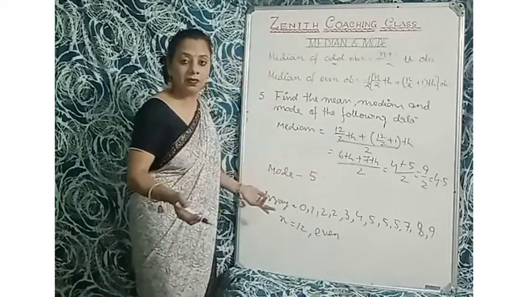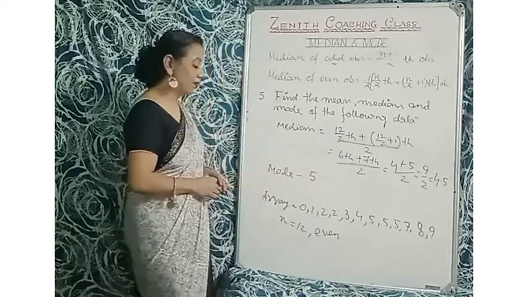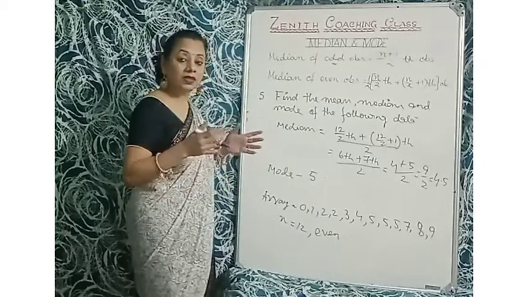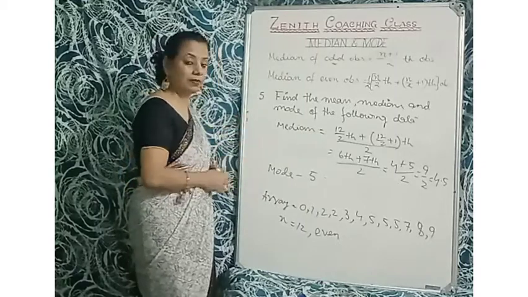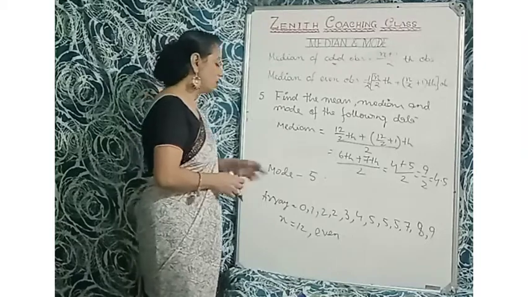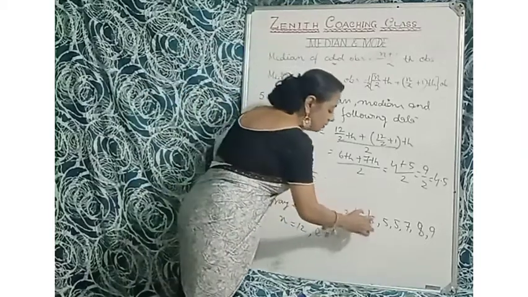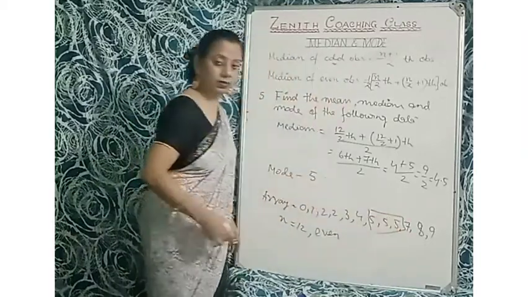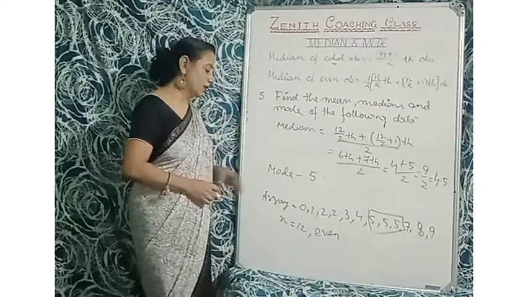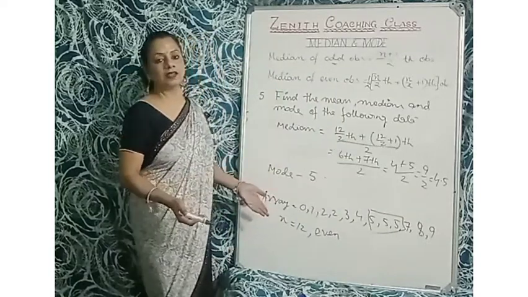Well, this is the sum. You cannot think about it, this is such an easy sum. Okay, so mode is 5. Which one is obtained the most? So 5 is here. So mode is 5. That is the sum.